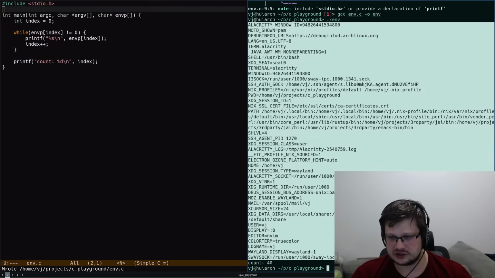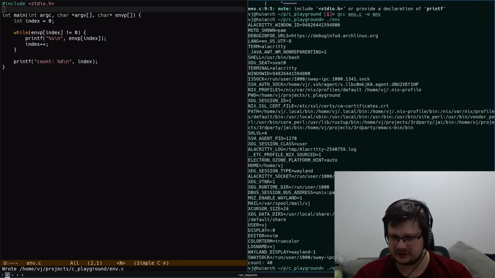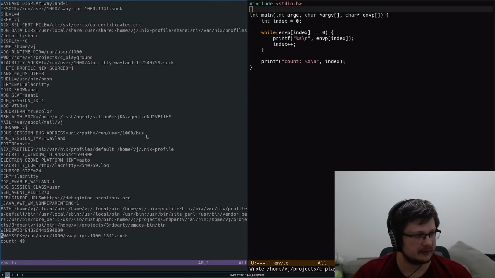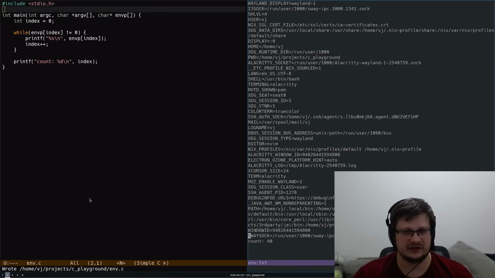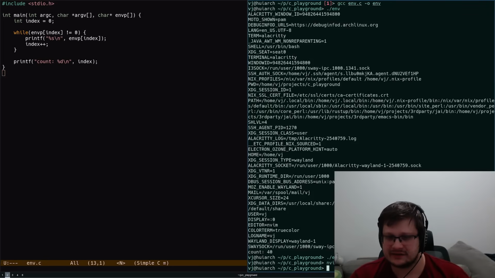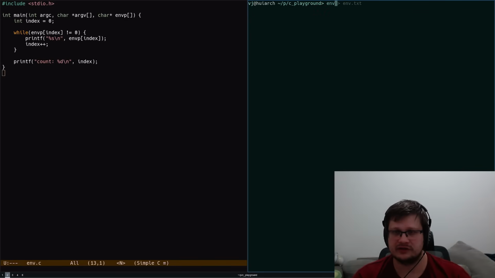And let me double check that I didn't screw anything up. I'll just rerun it into env.txt and make sure that it's actually 40 of them. And you don't see it actually, you don't see it behind my head. So let me just show you. You see 40 lines. So we indeed have 40 environment variables. So this is all working. And just to double check, let's run the regular env that prints all the environment variables, and pipe it through wc -l, and yes, so I did it all correctly.